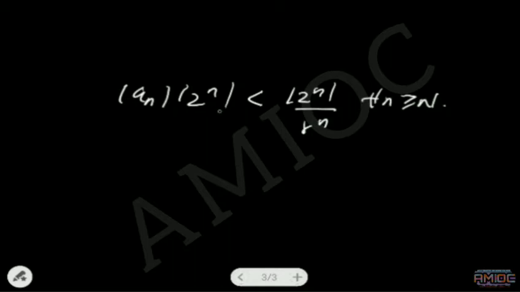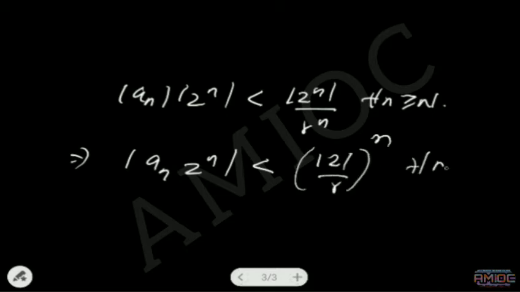Mod a into mod b is equal to mod ab. That will imply mod a n z power n is less than mod z by r whole power n for all n greater than or equal to capital N.